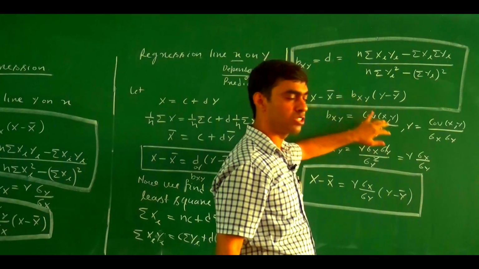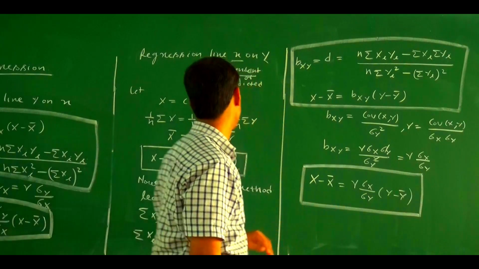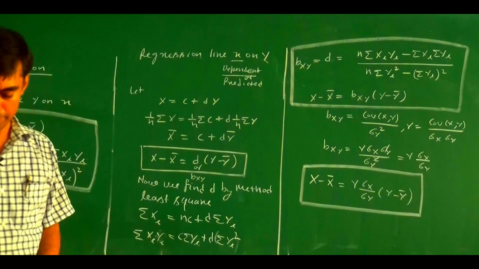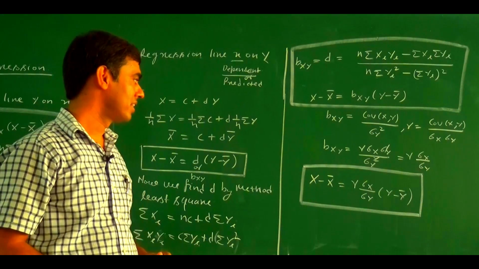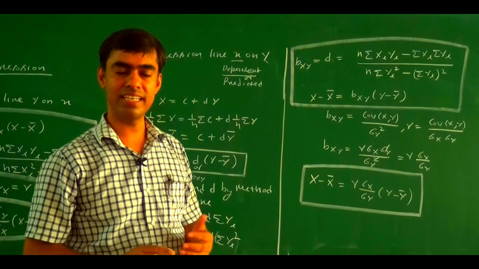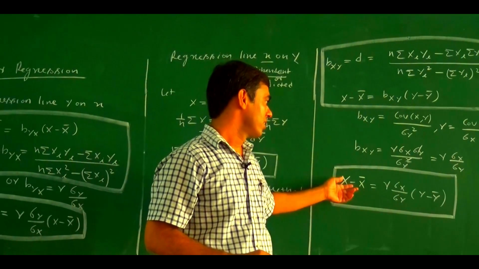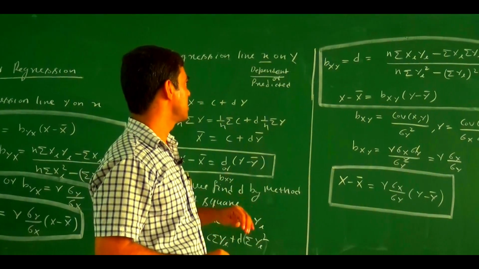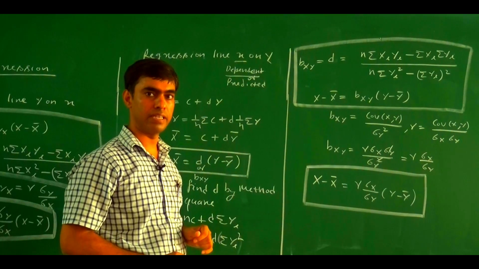If we write bxy in terms of the correlation coefficient, then this one is the regression line x on y, and this one is the regression line y on x. So now there is one very interesting thing: why do we find a regression line y on x and a regression line x on y? Because what is our aim? Our aim is to find the value of the dependent variable for a given value of the independent variable.